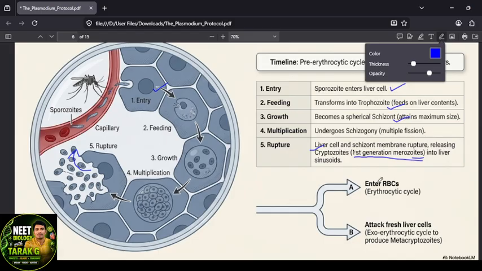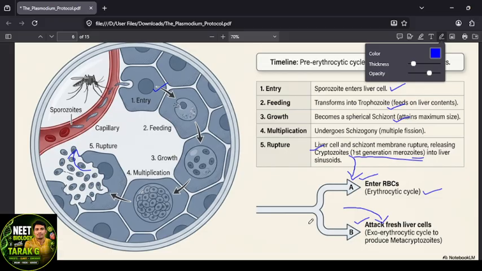Then they will enter the RBC, or else they can attack a fresh liver cell. If the cryptozoites enter the RBC, they can start their cycle. We call that the erythrocytic cycle. Or else some will reach the liver again. We call that the exo-erythrocytic cycle.